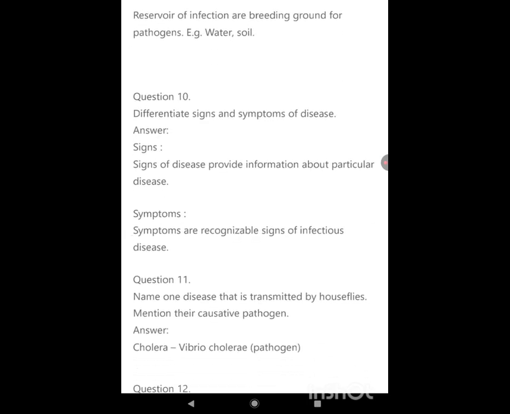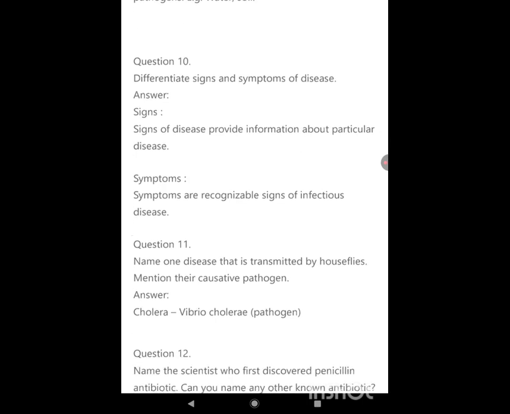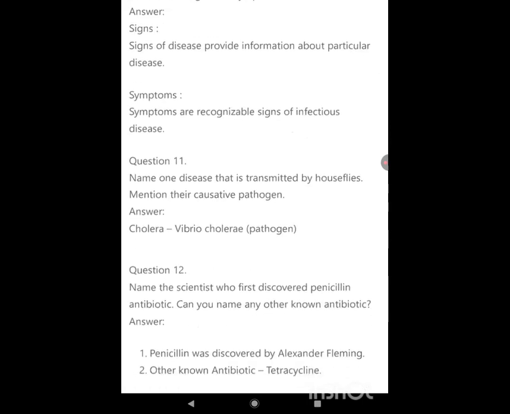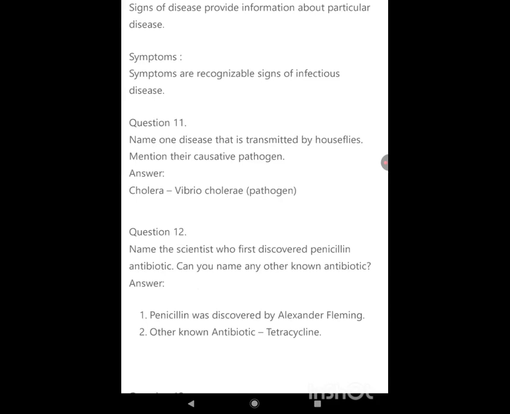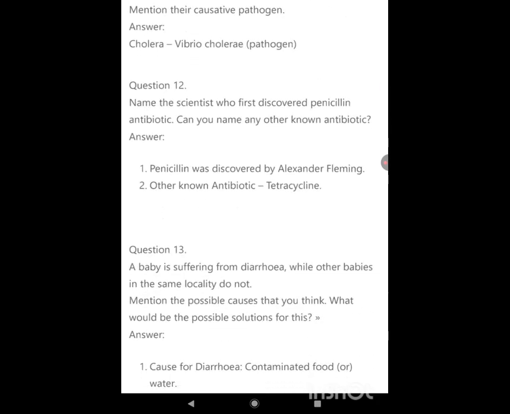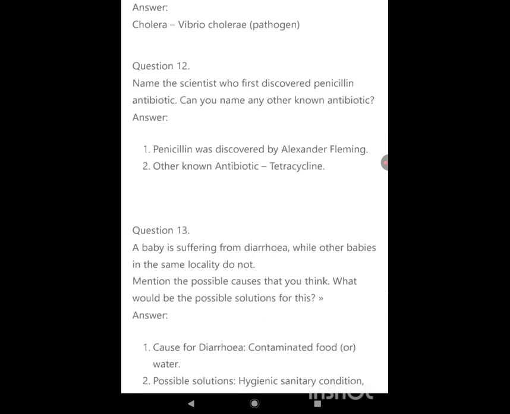Name one disease that is transmitted by houseflies. Mention their causative pathogen. Cholera, Vibrio cholerae. Name the scientist who first discovered penicillin antibiotic. Can you name any other known antibiotic? Penicillin was discovered by Alexander Fleming. Other known antibiotic: tetracycline.